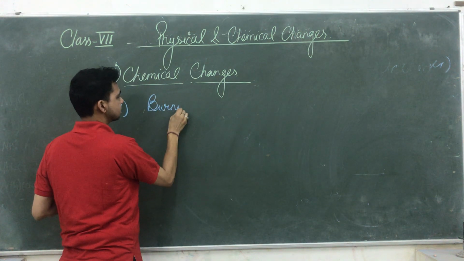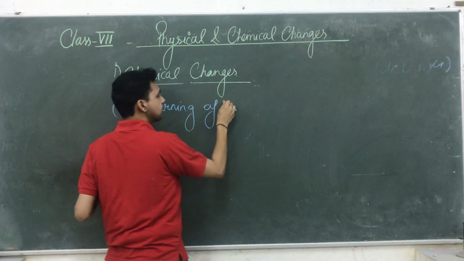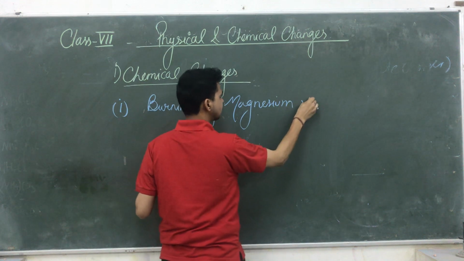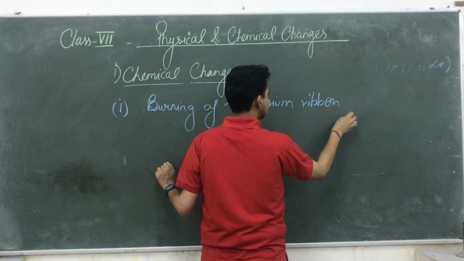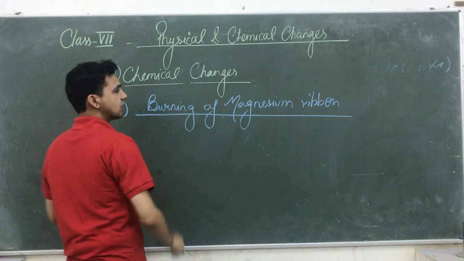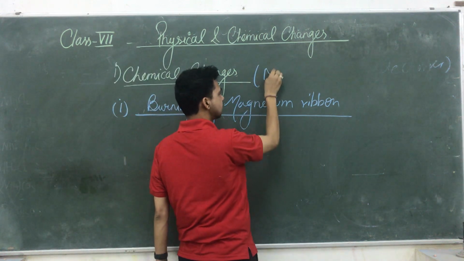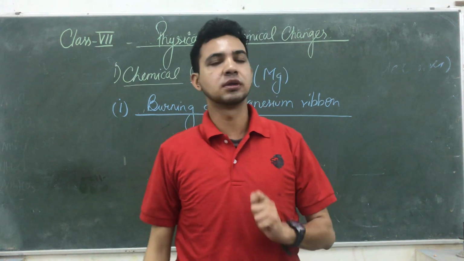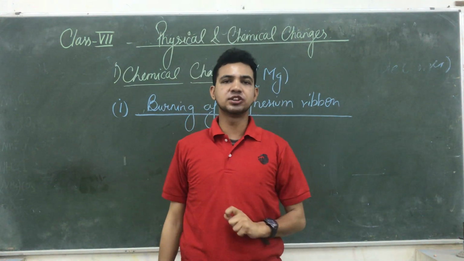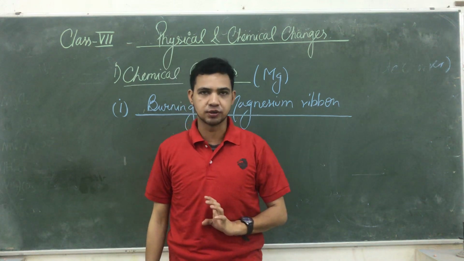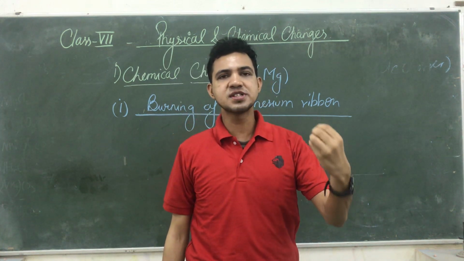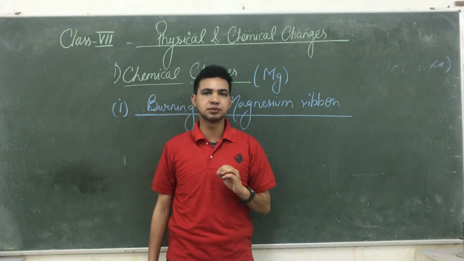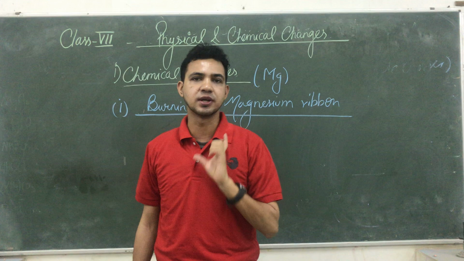See guys, the first example is burning of magnesium ribbon. Magnesium, its symbol is Mg, is a metal. It is a highly flexible and soft metal. We take the magnesium ribbon and burn it with the help of air and heat. When we supply heat continuously to the magnesium ribbon, what is its specialty? The magnesium ribbon is shiny in nature.